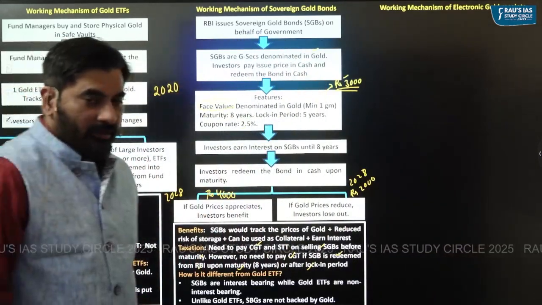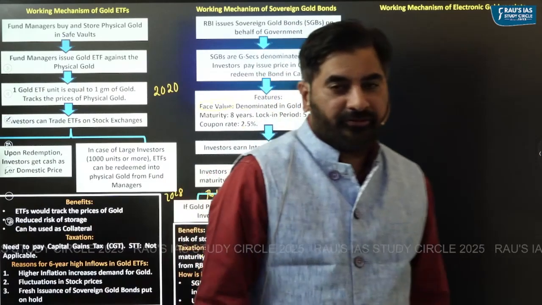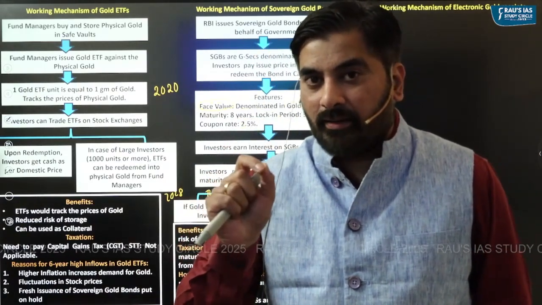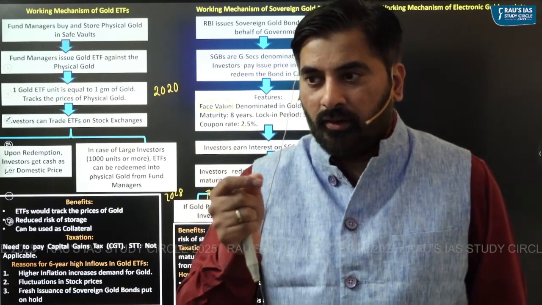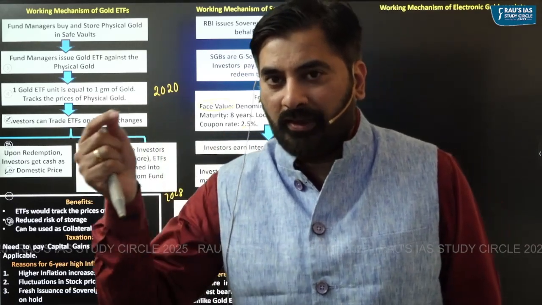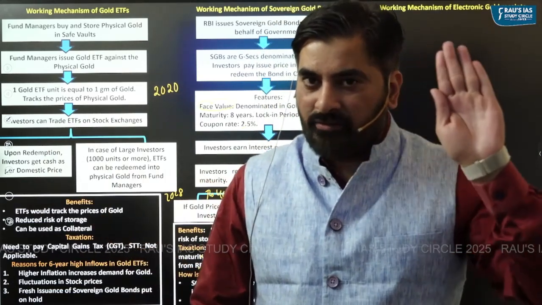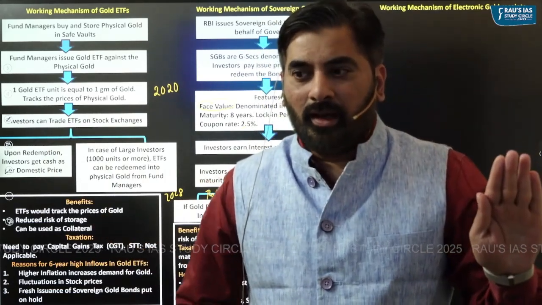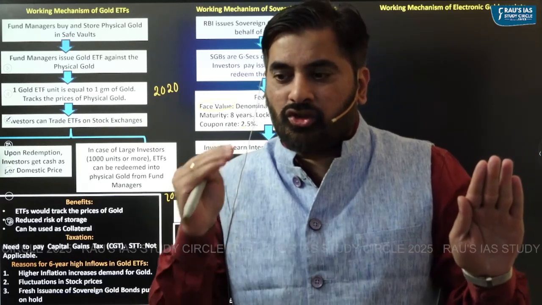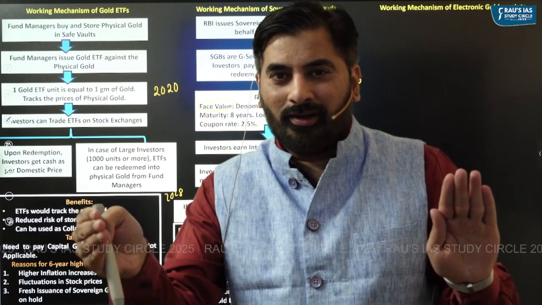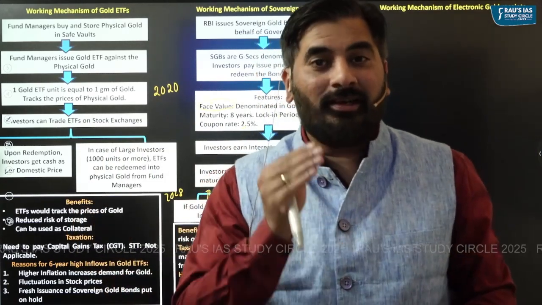How is it different from gold ETF? Gold ETF is always backed by physical gold. So when a fund manager issues gold ETF, against that gold ETF, the fund manager would have physical gold, right? But when the RBI issues sovereign gold bond, against this sovereign gold bond, there's no backing of physical gold.